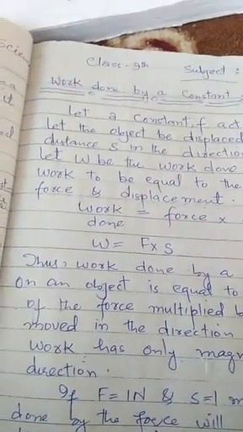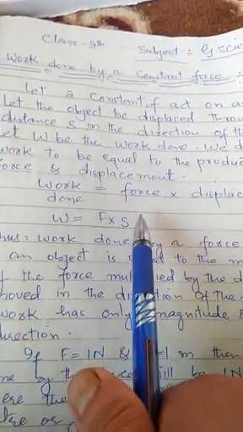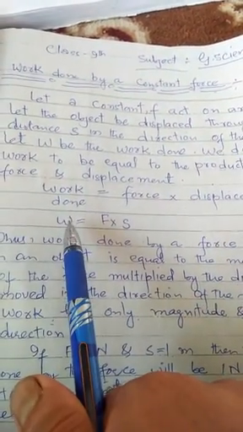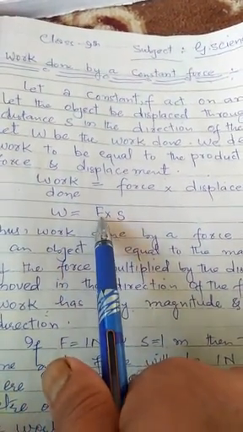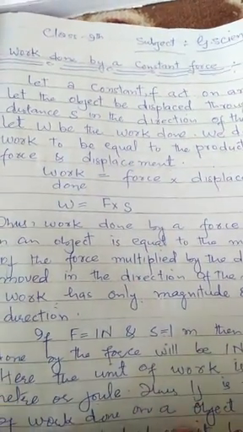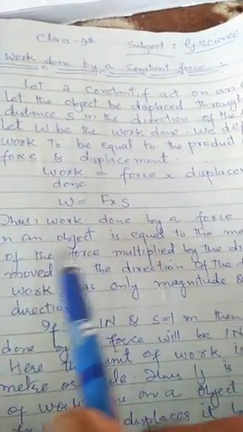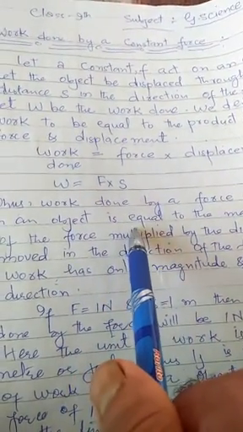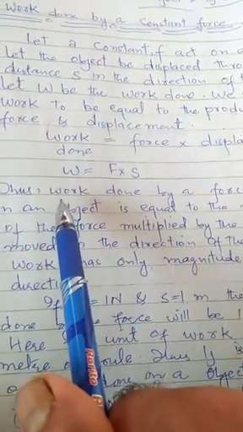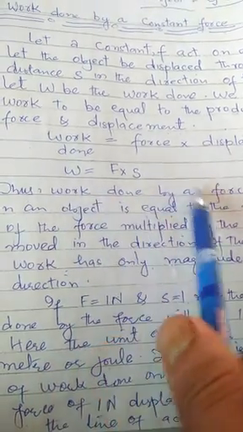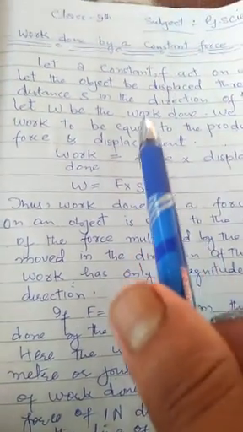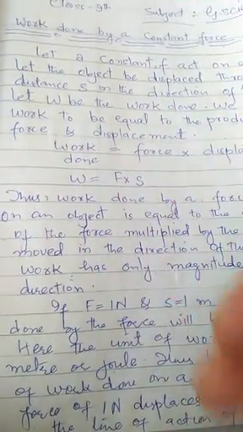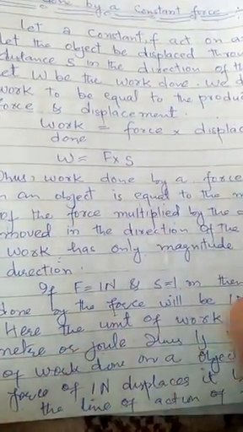or the distance traveled by an object. Then work done is equal to force into displacement, or W is equal to F into S. Thus we can say that work done by a force acting on an object is equal to the magnitude of force.